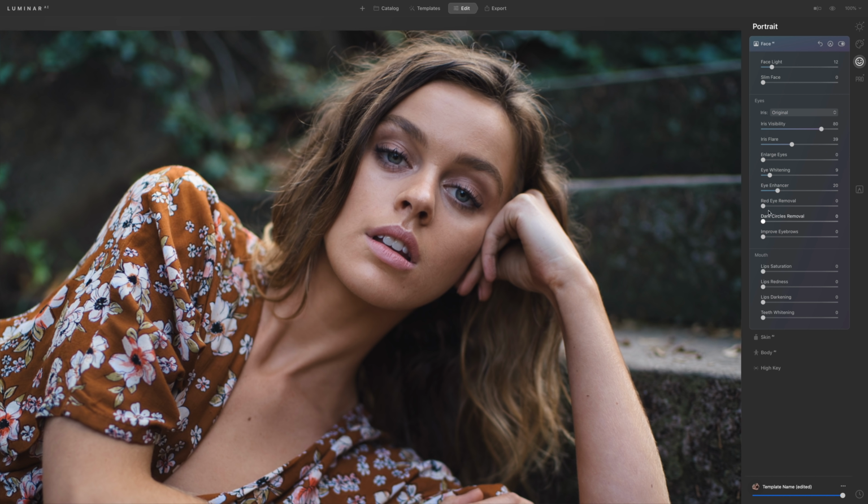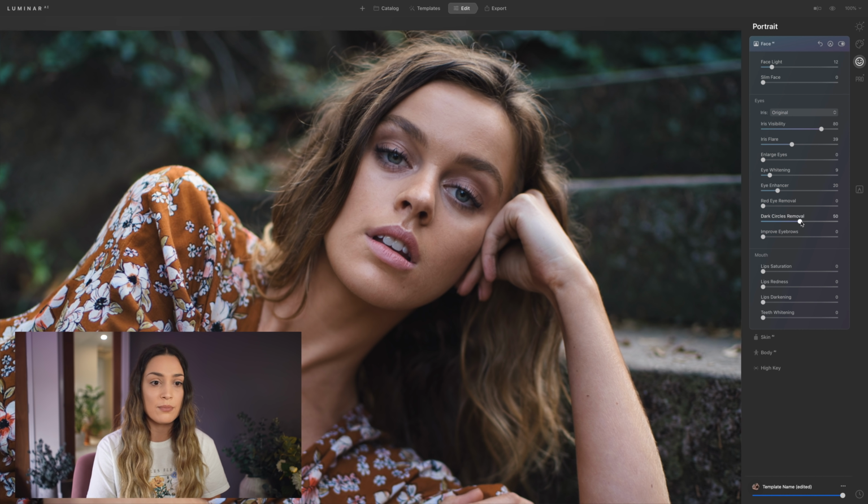You can do red eye removal, but we don't have red eyes here. You can also improve the dark circles under someone's eye as well. And we also have an improve eyebrows slider as well, which will darken eyebrows in a photo. And I think it's really cool that each of these sliders detects where that particular facial feature is on someone's face. So you don't have to be using any masking tools. You don't have to use a brush tool. Literally just use a slider and it only affects that area of the face. In Face AI, you also have some mouth options.